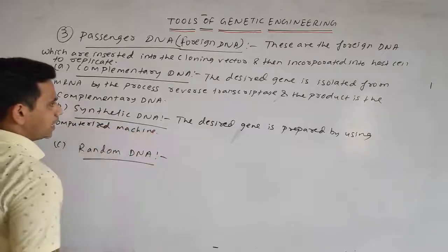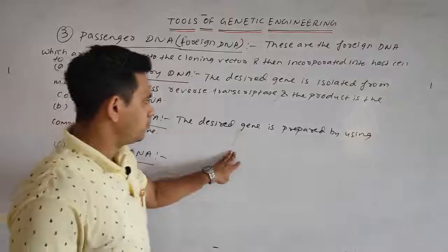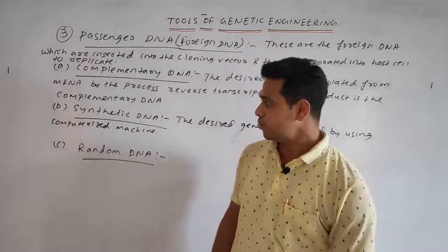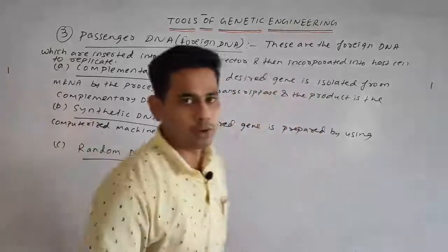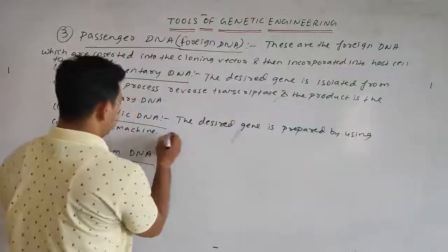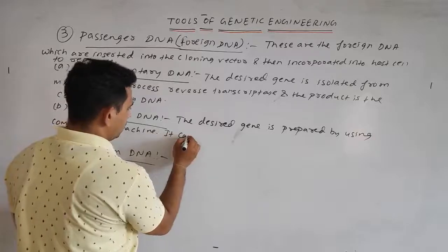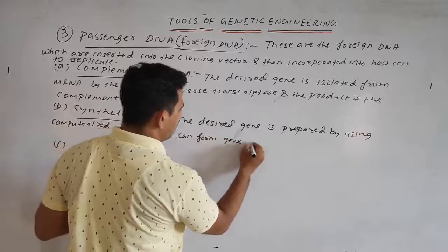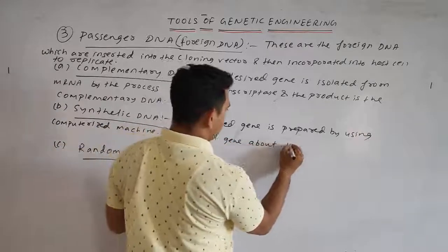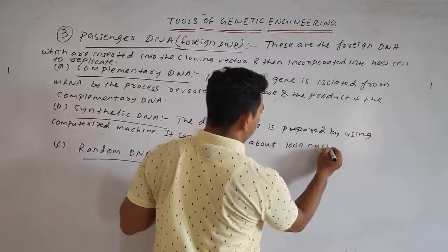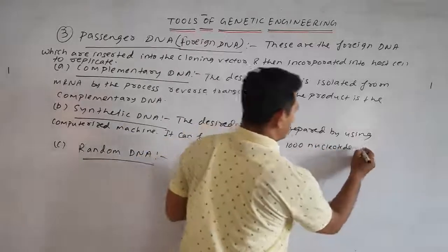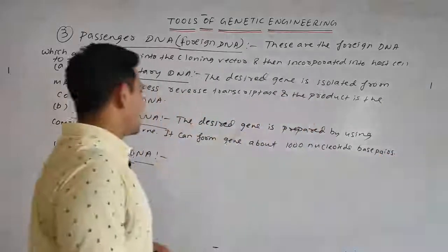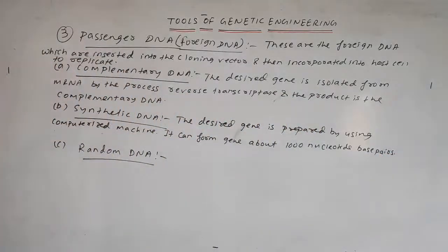It can form genes of up to around 1000 nucleotide base pairs.